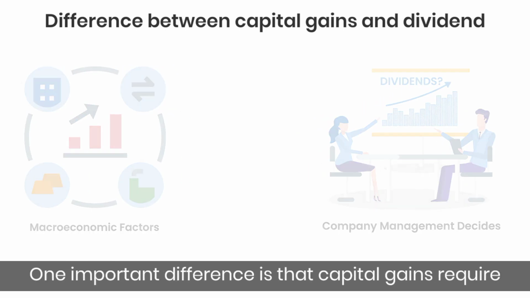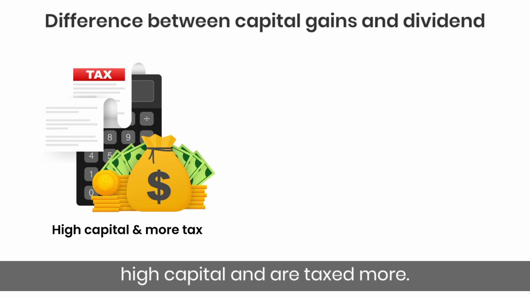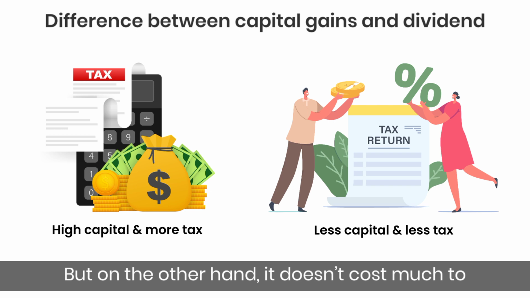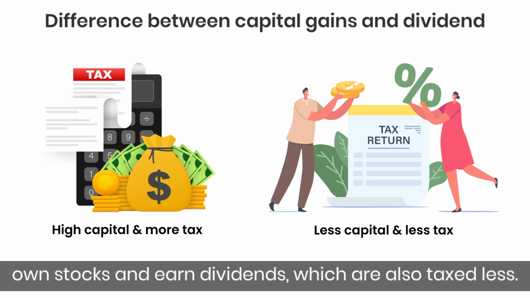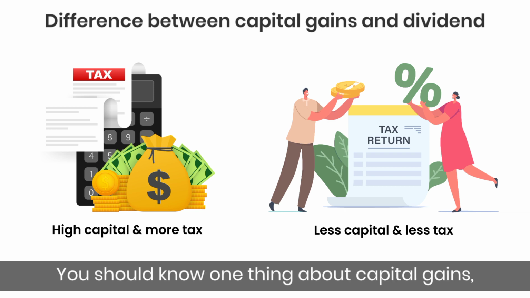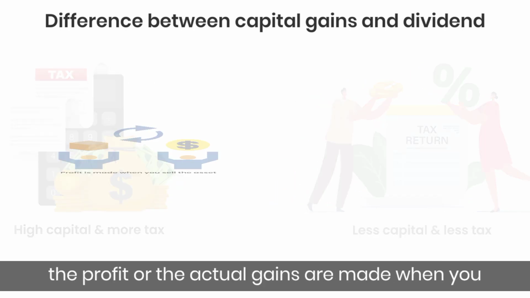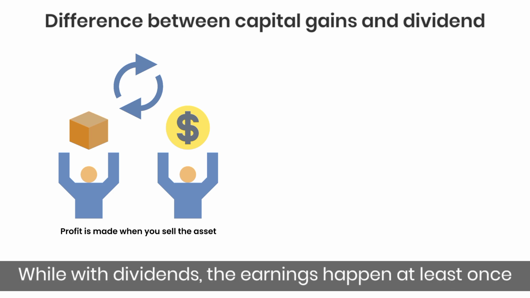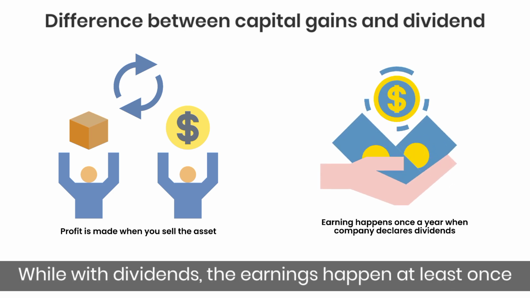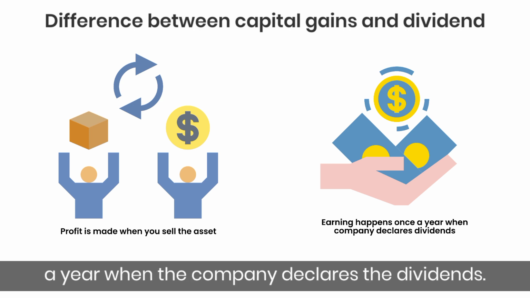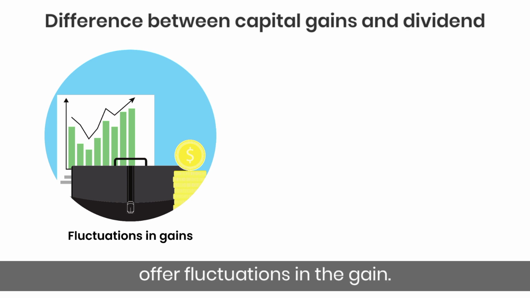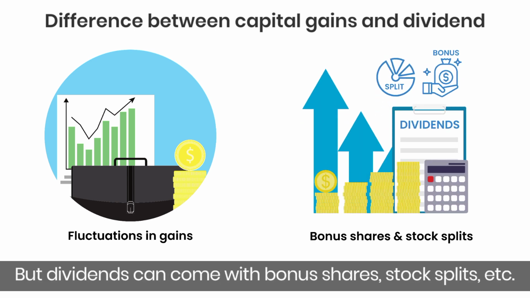One important difference is that capital gain requires high capital and is taxed more. But on the other hand, it doesn't cost much to own stocks and earn dividends, which is also taxed less. You should know one thing about capital gain. The profit or the actual gains are made when you sell the asset and take the profit. While with dividends, the earnings happen at least once a year when the company declares the dividends. But in terms of payments, capital gain only offers fluctuations in the gain. But dividends can come with bonus shares, stock splits, etc.